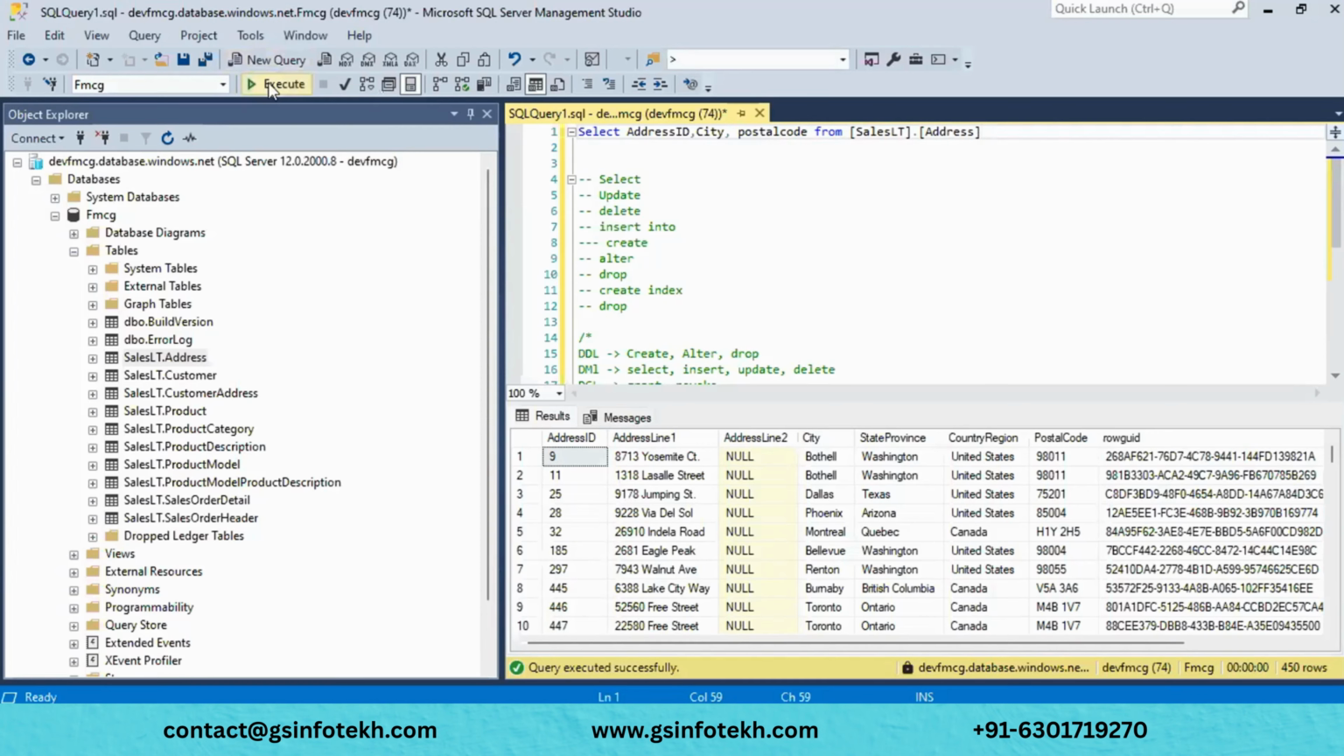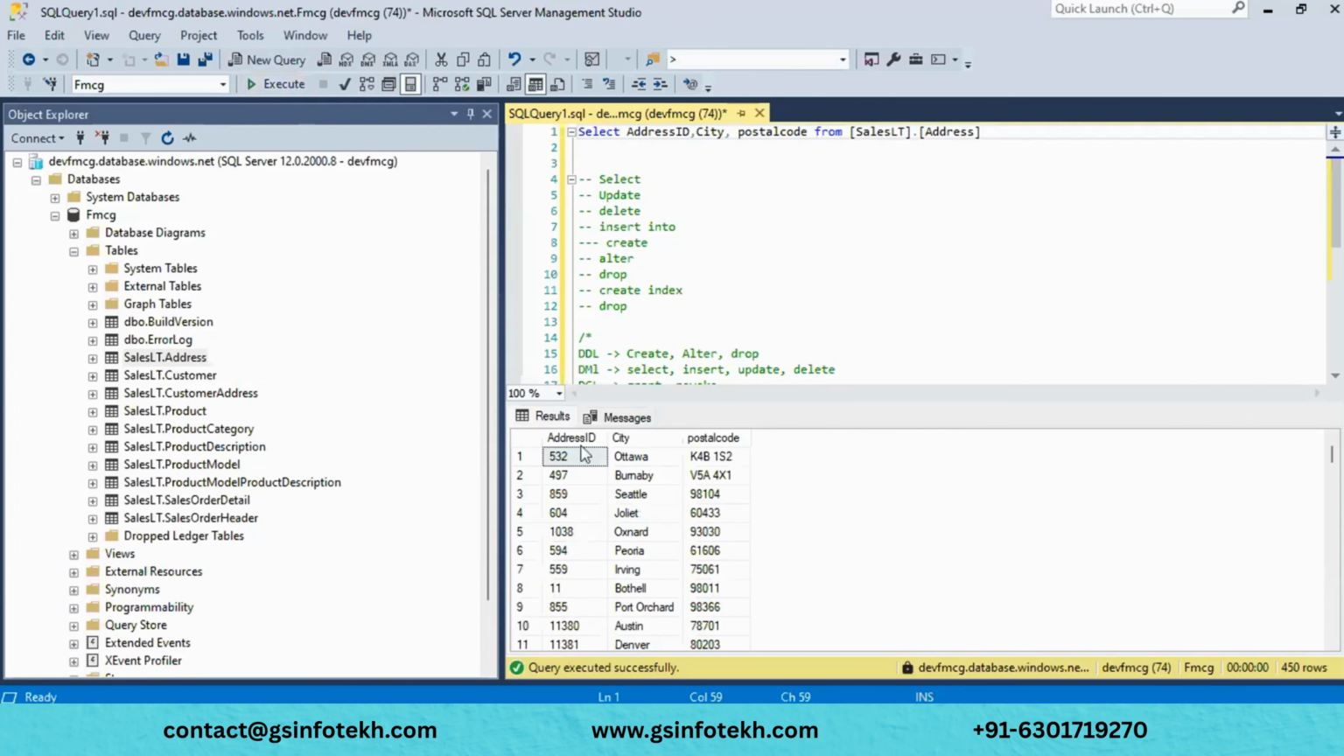Now let me run this. See what it is giving? It is giving only three fields. Whatever field names I have added here, only those fields it is giving here.